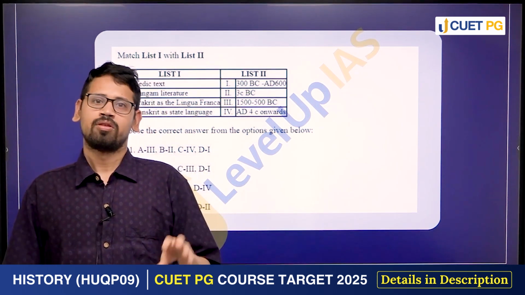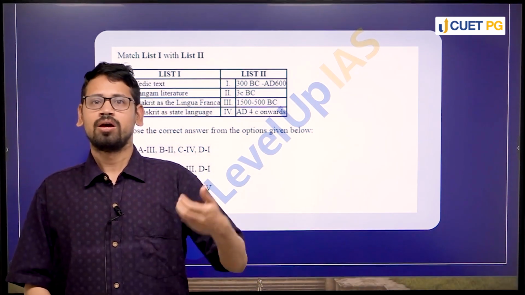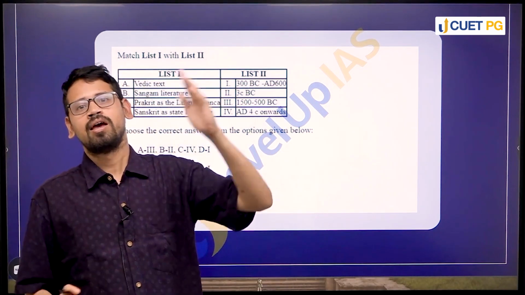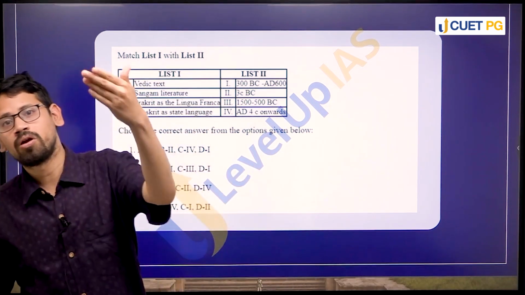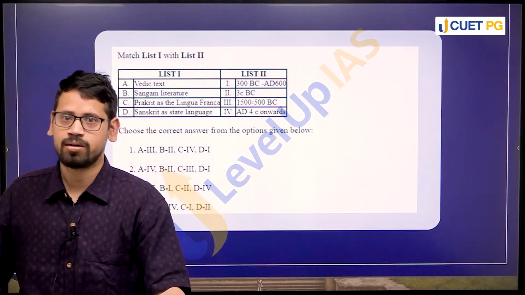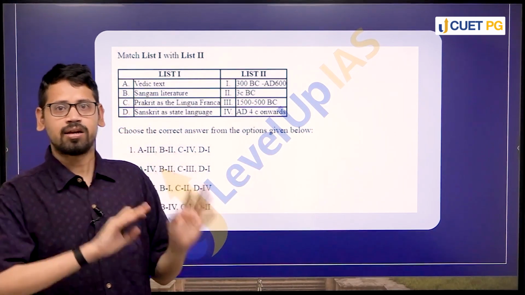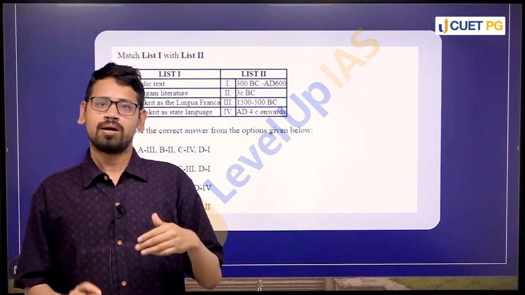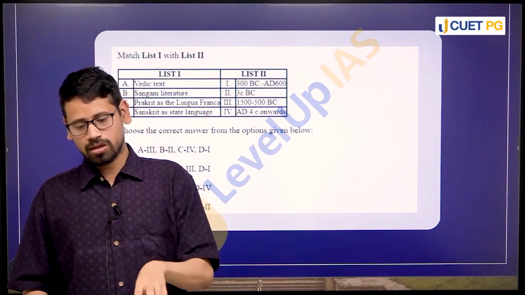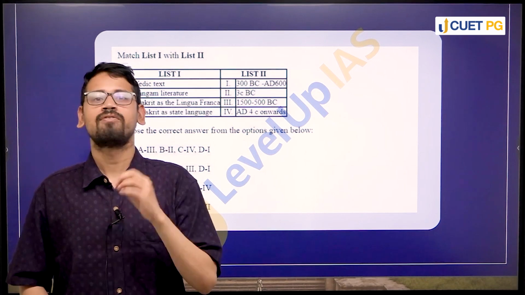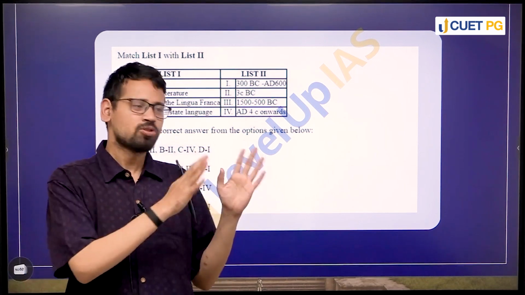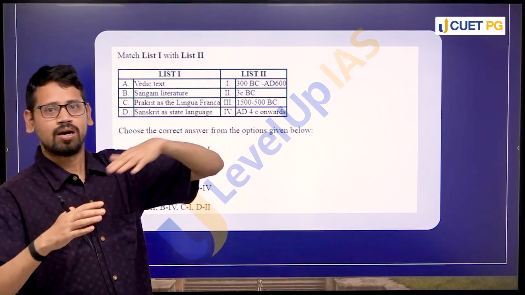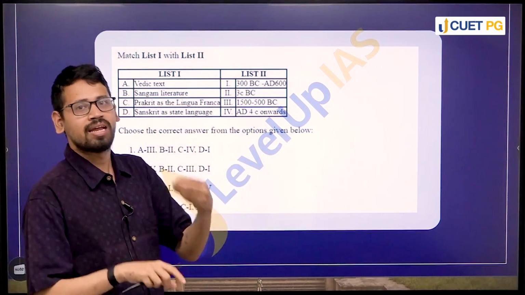right? So you have to be very sure about where something can be contextualized and how it appears in comparison with other developments, right? There are certain things for which chronology will be very clear, right? But in ancient history particularly, at times chronologies are very muddled up. Okay, you cannot be sure that this is the chronology, because there will be a lot of ifs and buts and debates over dates, right?